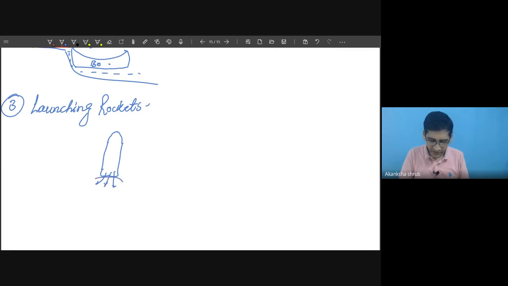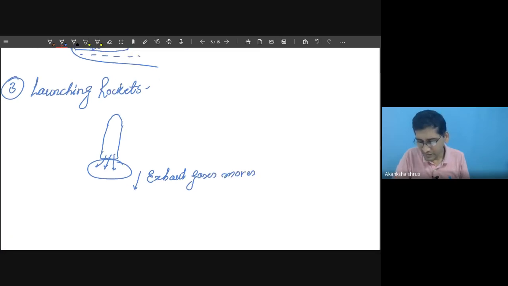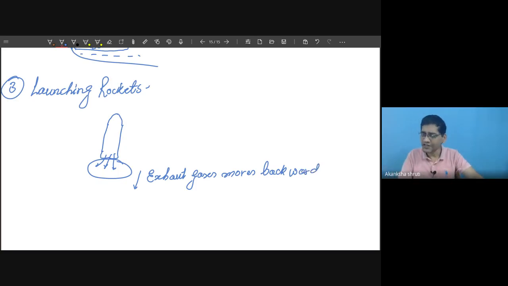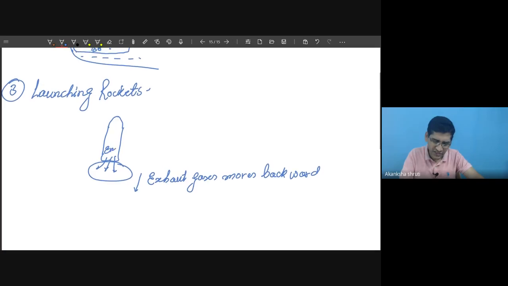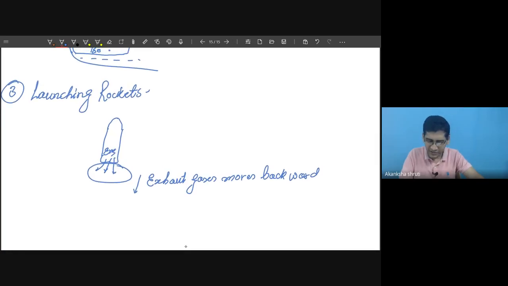So these exhaust gases move backward. From where is this exhaust gas coming? Because of burning inside the engine. From this engine the fuel is burned and the exhaust comes out. So the exhaust gases move backward.